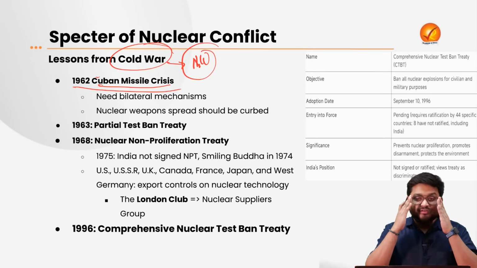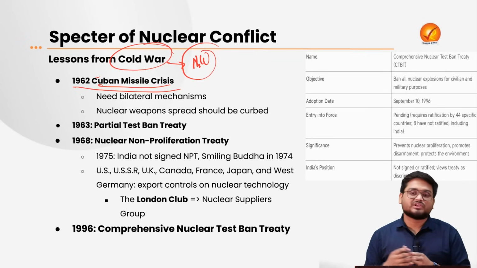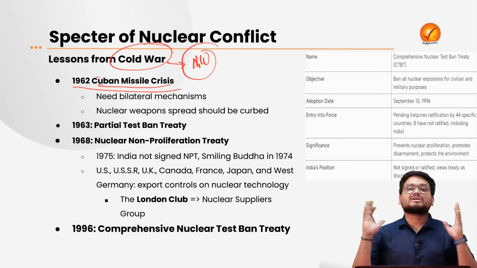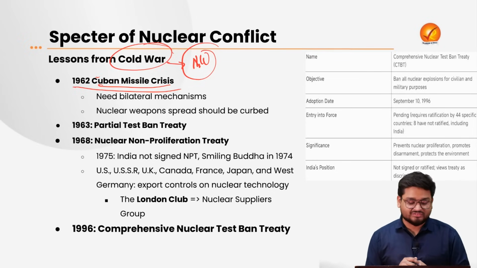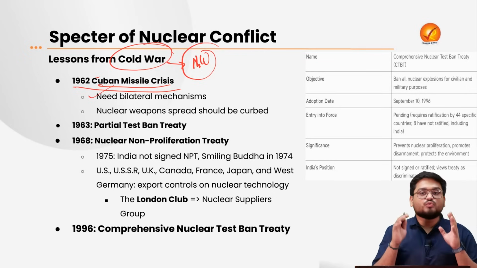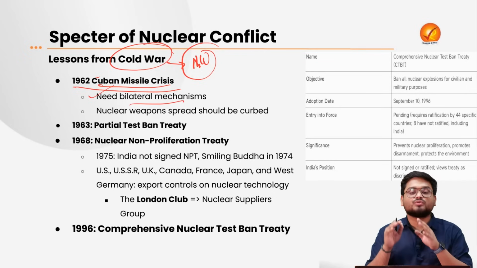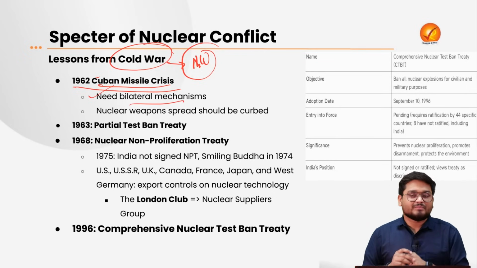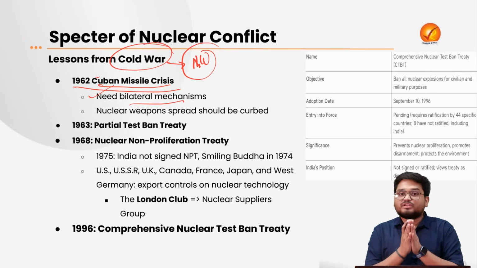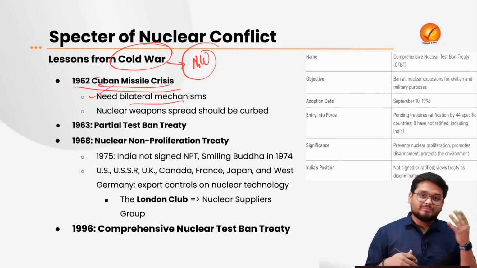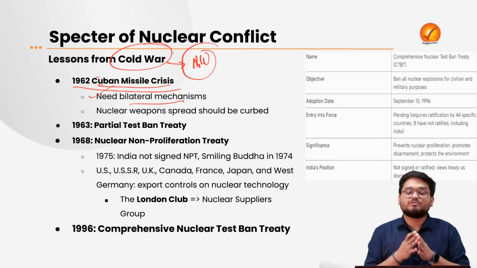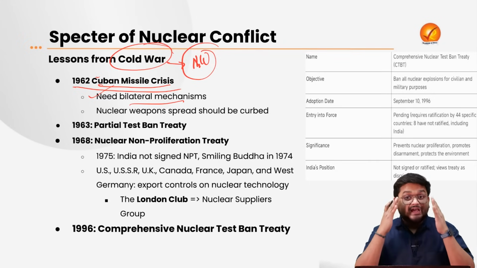So here it was alleged that Russia actually supplied nuclear arms and weapons, and that is when the global community became very, very cautious, very, very careful, and two things came out of it. The first thing is that the world needs bilateral mechanisms to curb the spread of nuclear weapons, because whenever there are two powers, three powers, these major global powers, they will always be at conflict with each other, be it militarily, economically, politically, or on any other front.